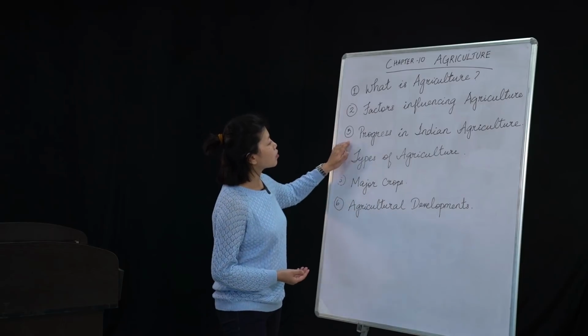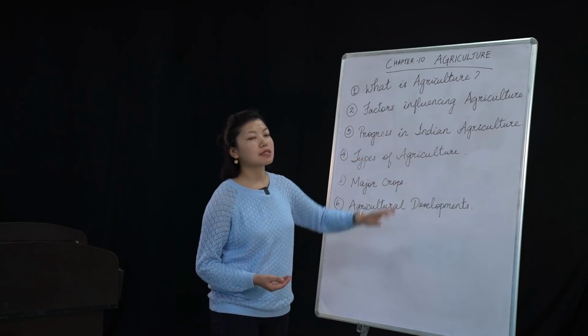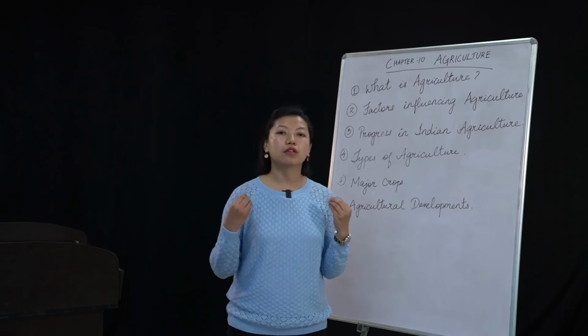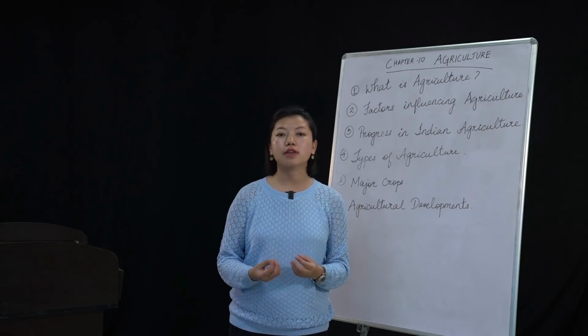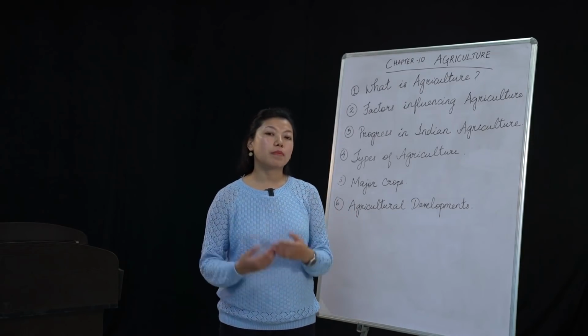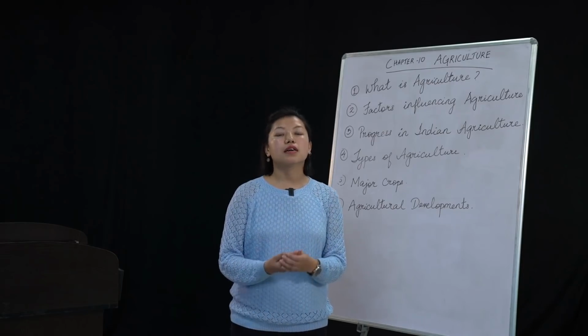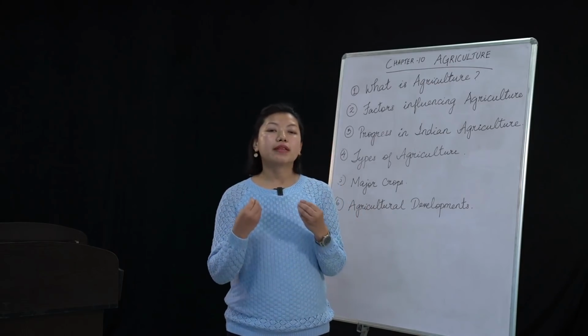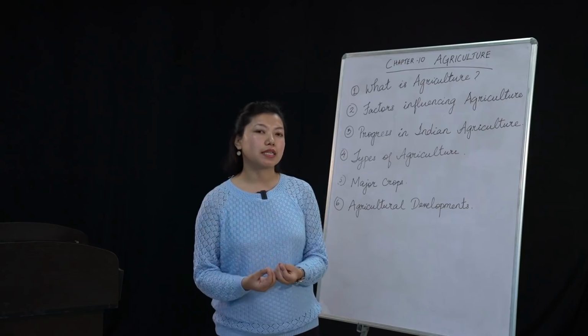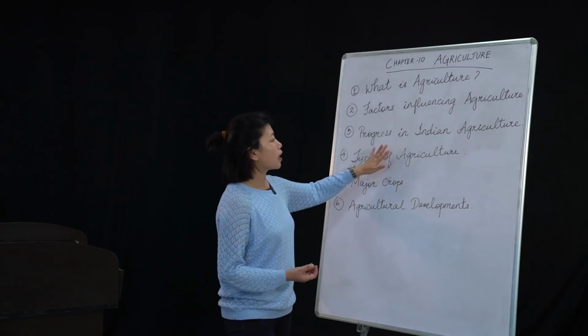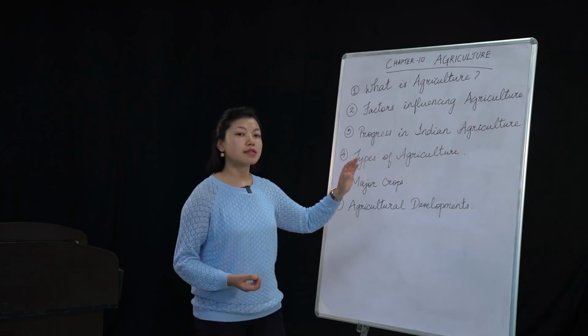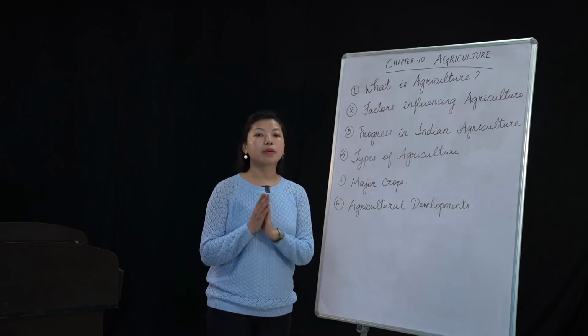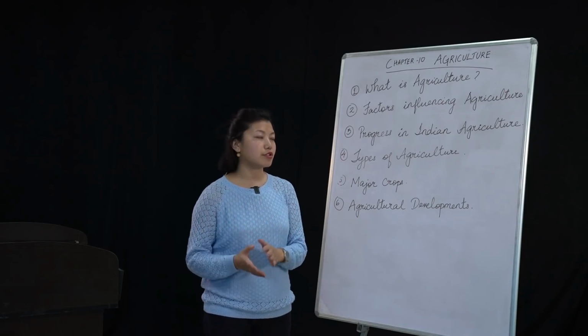Okay, now when we talk about progress in Indian agriculture, we have seen a lot of progress. There are certain departments that are mainly focusing on agriculture. They are trying their best to improve agriculture in India, and we can see a lot more progress. If you go through the textbook, you will be able to understand even more. So I encourage you to do that.